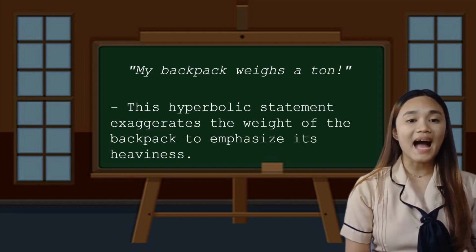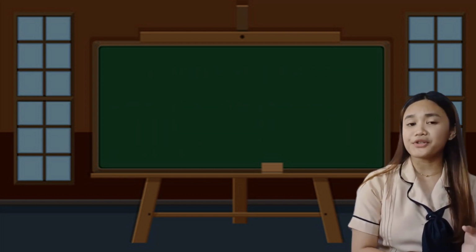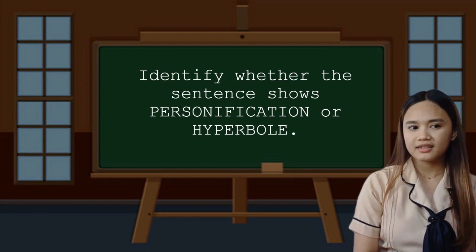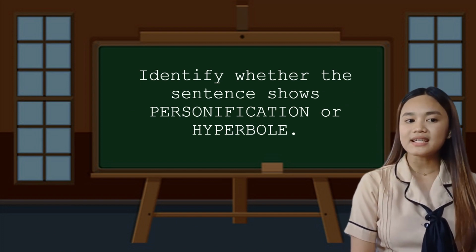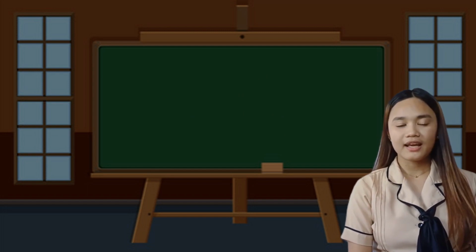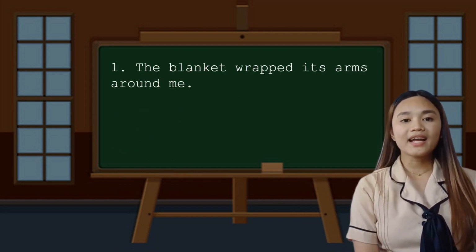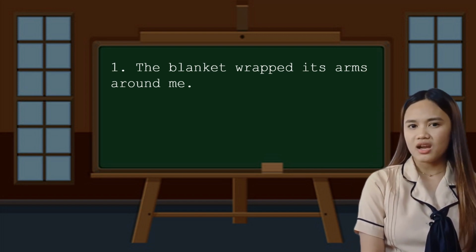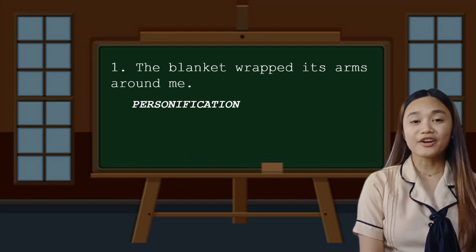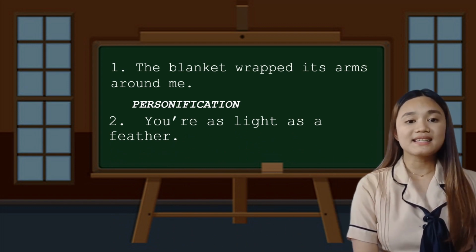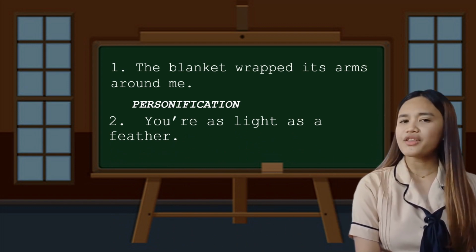If you are still having a hard time understanding personification and hyperbole, why don't we try this activity? Identify whether the sentence shows personification or hyperbole. The first one, the blanket wrapped its arms around me. What is the answer? Great! Personification. And the second one, you're as light as a feather. What do you think is the answer?